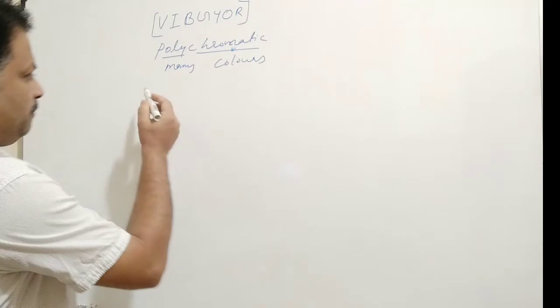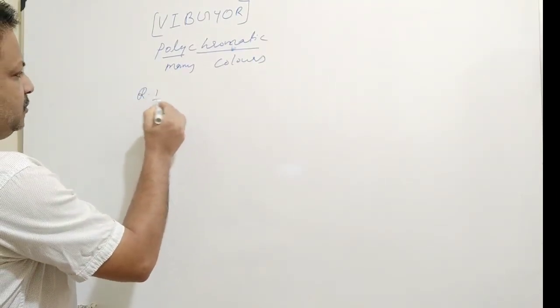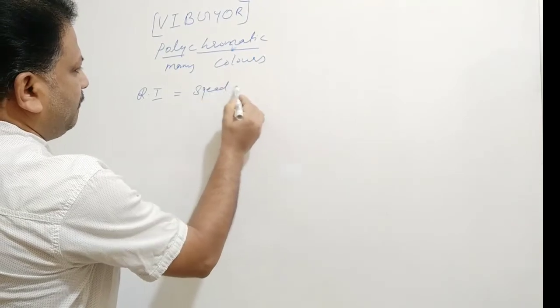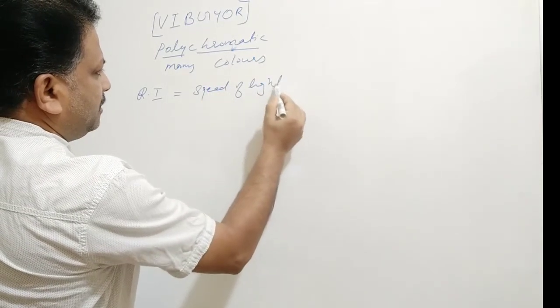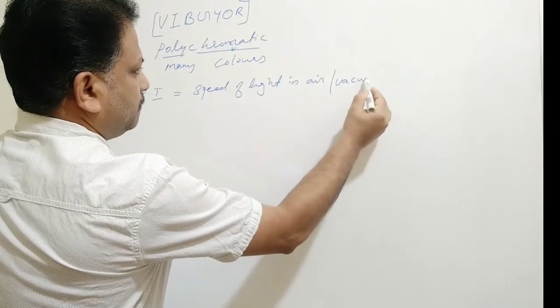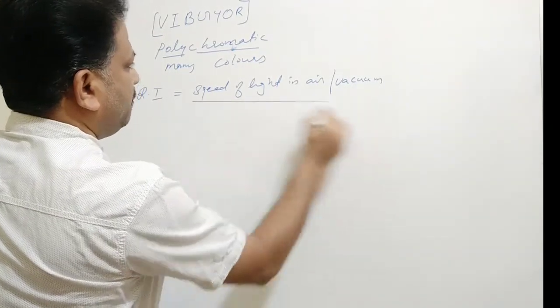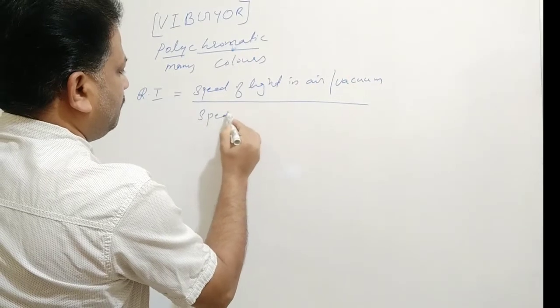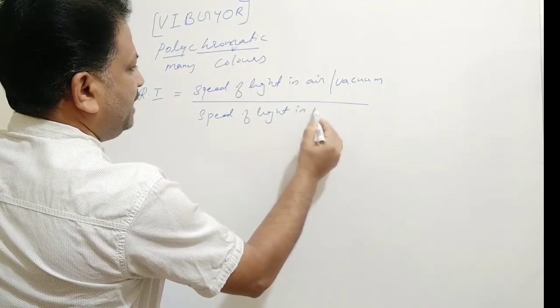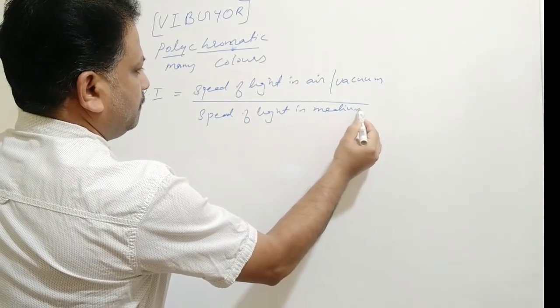Also we know the refractive index of a medium is given by speed of light in air or vacuum divided by speed of light in medium. Clear?